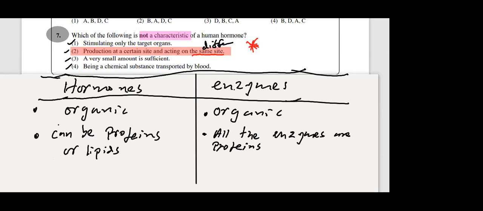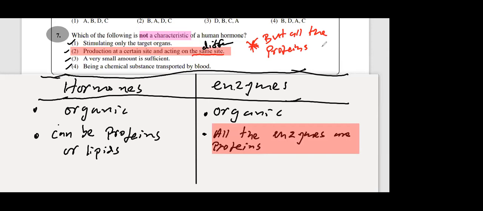All the enzymes are proteins, but all the proteins are not enzymes. There are some proteins which are not enzymes. That one you can copy down separately with a red pen, otherwise you will get confused. They can rotate it the other way.